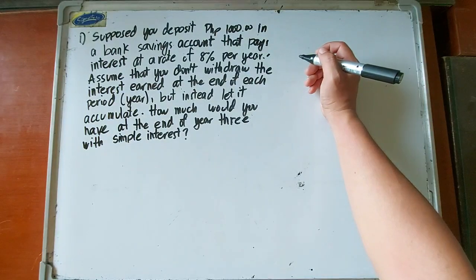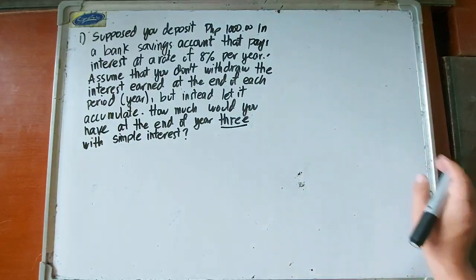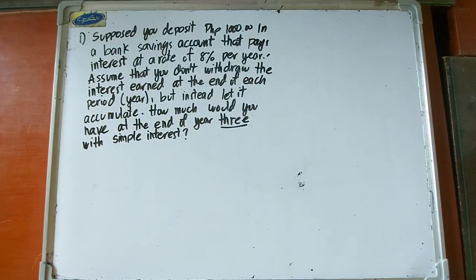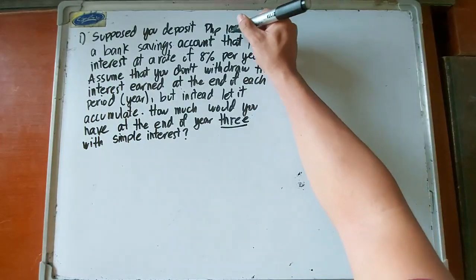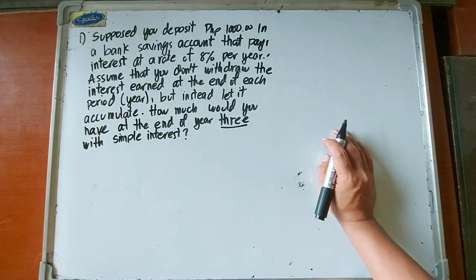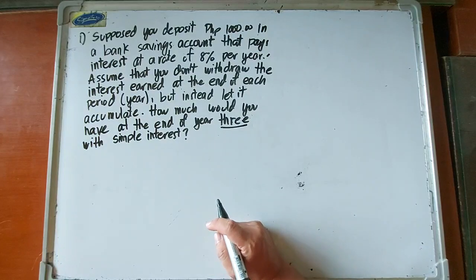Okay, how much would you have at the end of year 3 with simple interest? So, hintayin natin 3 years. So, you don't withdraw the interest every year, but you're going to wait for 3 years. Kunin yung pera tsaka yung interest, no? So we are basically solving for the future worth of the deposit natin na 1,000 pesos at an interest rate of 8% per year. So let's try to identify the elements, no?